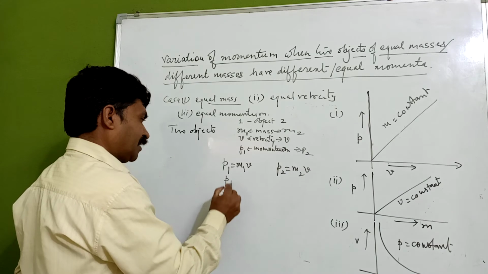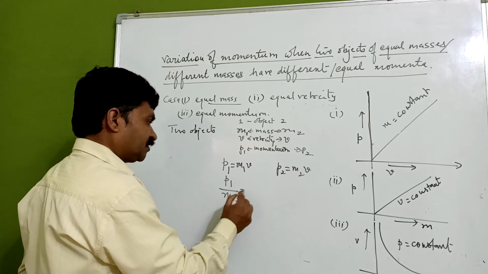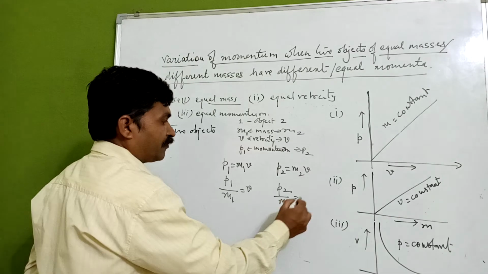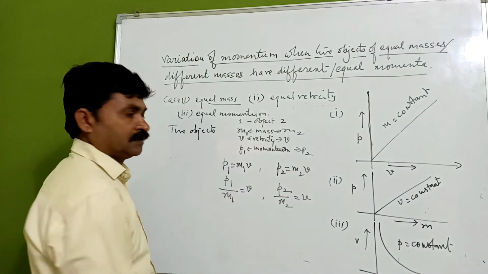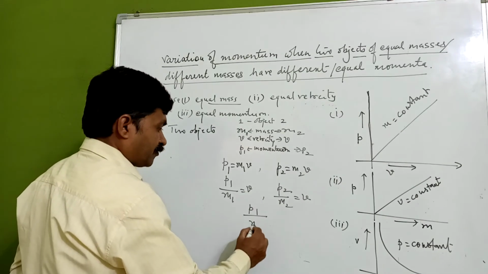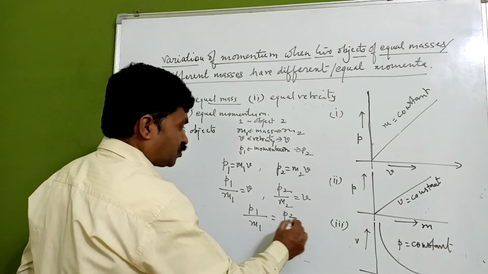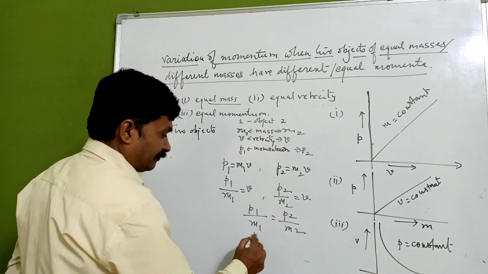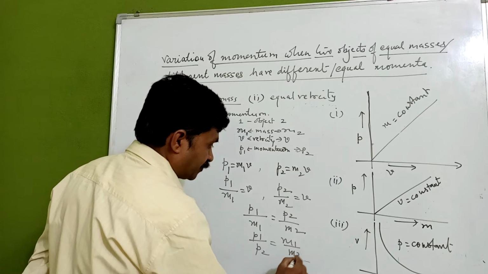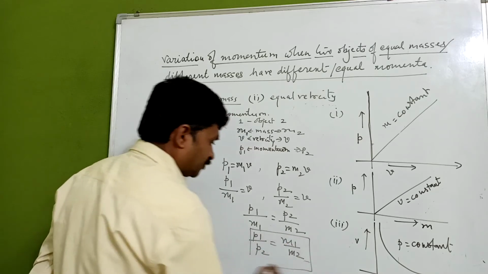Here p1 upon m1 equals v, and p2 upon m2 equals v. If we compare these two, p1 upon m1 equals p2 upon m2, and finally we can say p1 upon p2 equals m1 upon m2. This is the relationship which we are getting here.